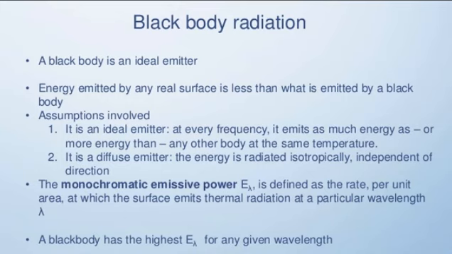So temperature is a major contributor towards the radiation. It is a diffuse emitter. The energy is radiated isotropically, independent of direction. The monochromatic emissive power, E lambda, is defined as the rate per unit area at which the surface emits thermal radiation at a particular wavelength lambda.